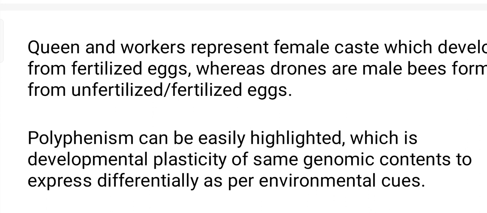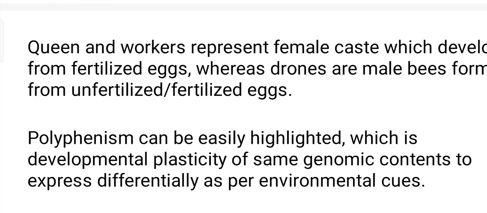If we see the chromosomal possession of the queen and the worker, the number is 32. But if we compare the morphology, anatomy, physiology, immunity, life cycle, and significance, there are differences. That phenomenon is known as polyphenism, that is, developmental plasticity of the same genomic content to develop in different ways. It is the expression of the same genomic content in two different ways.